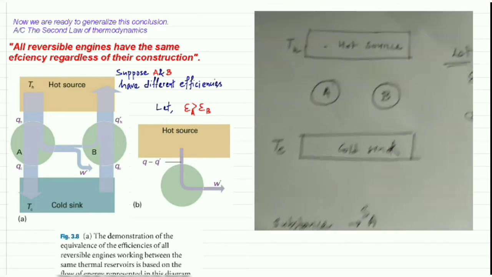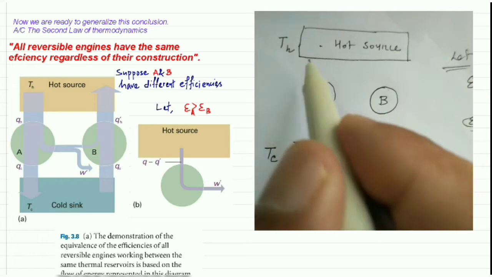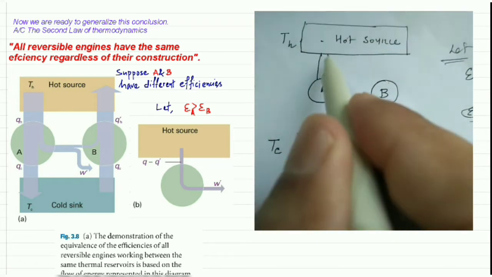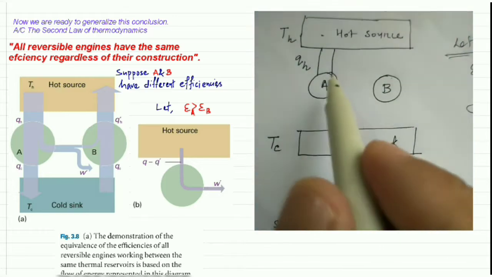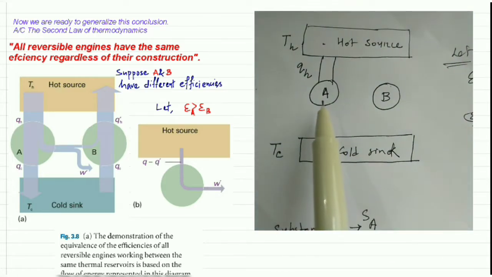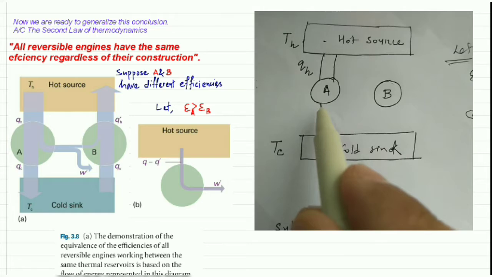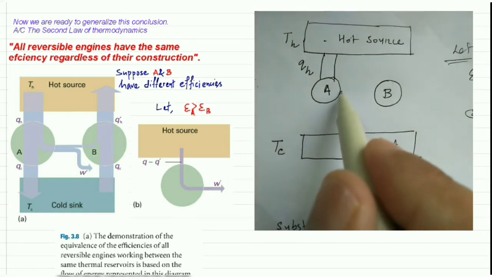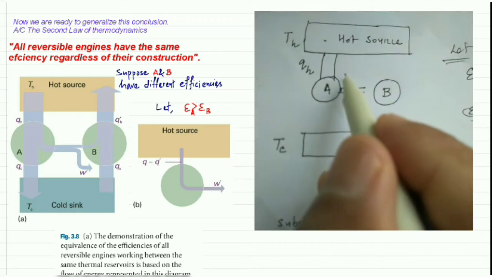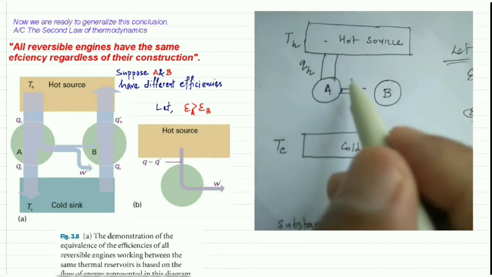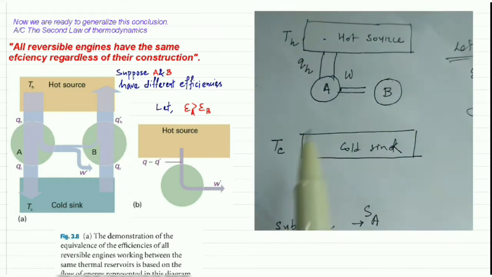Suppose QH amount of heat is absorbed by machine A, and it converts some amount of this heat into work.